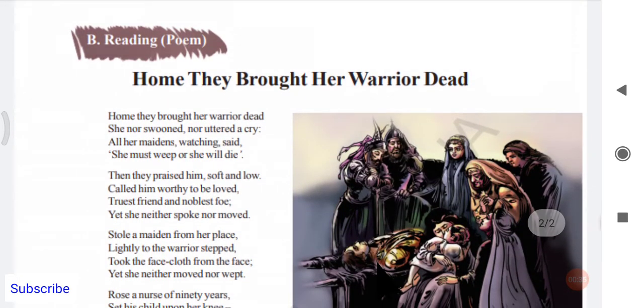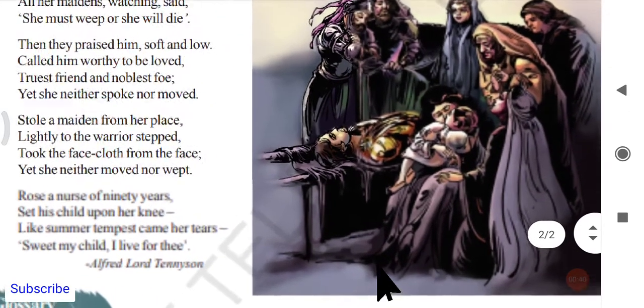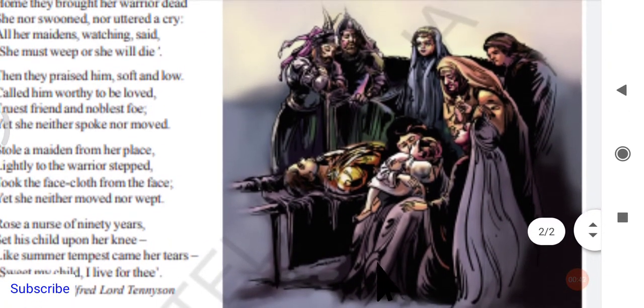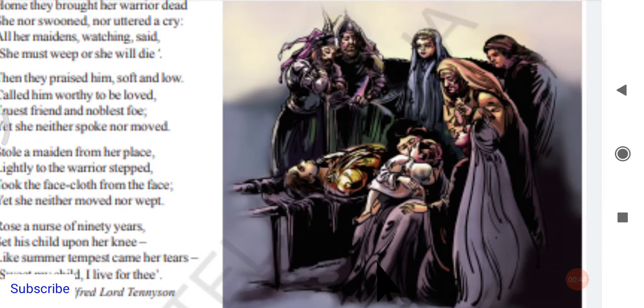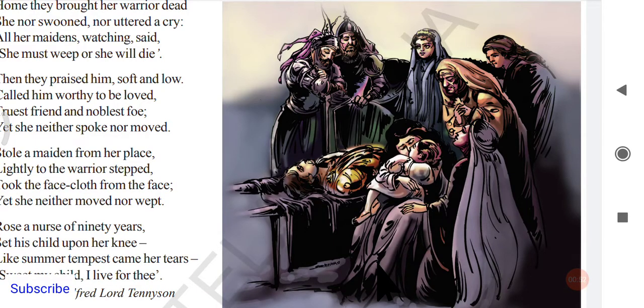So I have the title here, Home They Brought Her Warrior Dead. So before reading through the verses there, just look at the picture here. Okay, so you can see a warrior or a man laying on a stretcher, you can call it. There are a few men and a few women, and there is also one old lady standing beside the dead body.